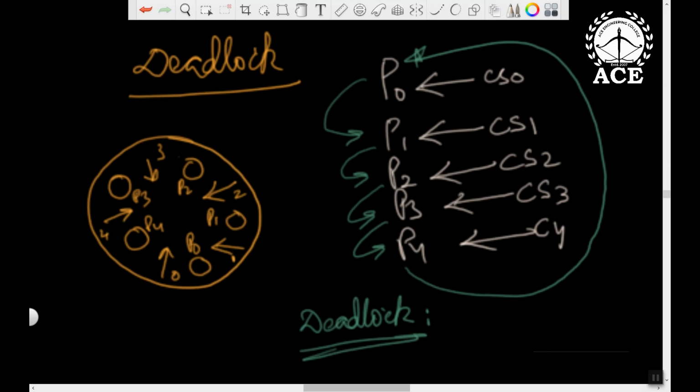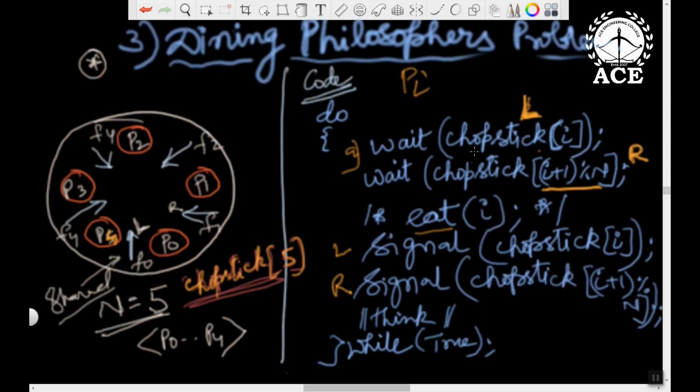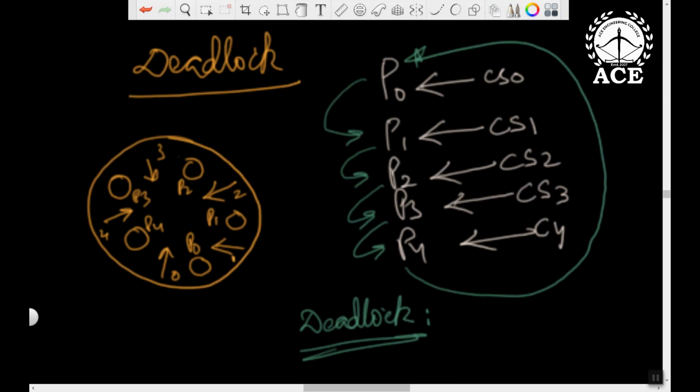Okay. Then what are the solutions? So deadlock can happen between the philosophers. This code which I have explained to you suffers from the problem of deadlock which I have demonstrated just now. So this code is not correct. Even though we are using semaphore, it is not correct. Then the question is how to prevent the deadlock, how to overcome deadlock.